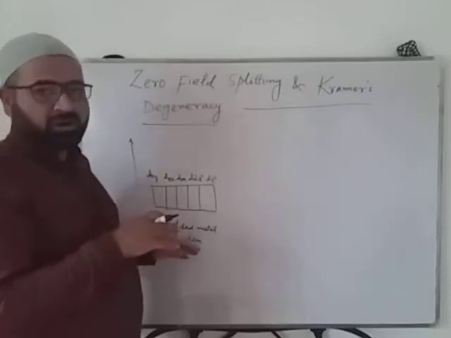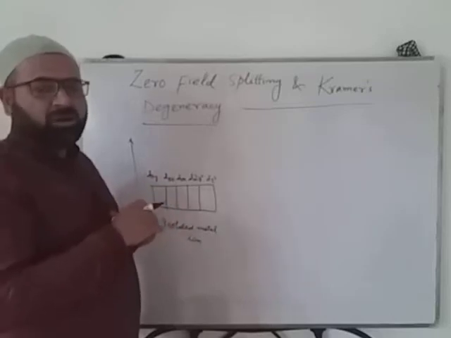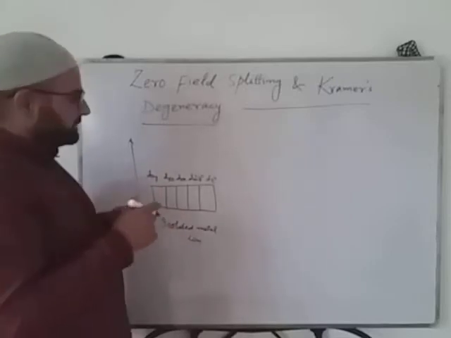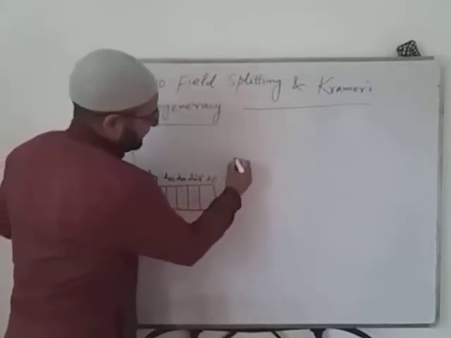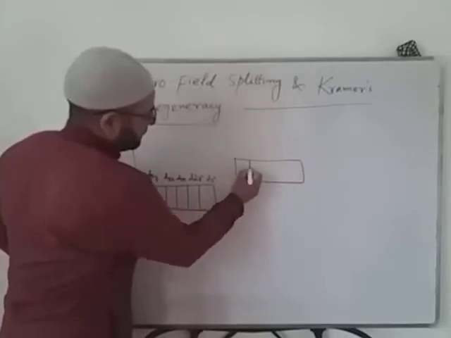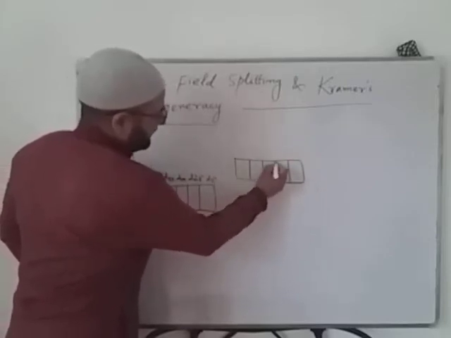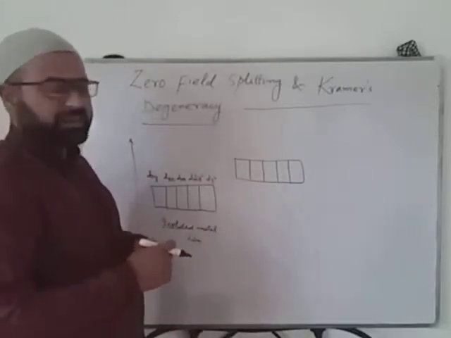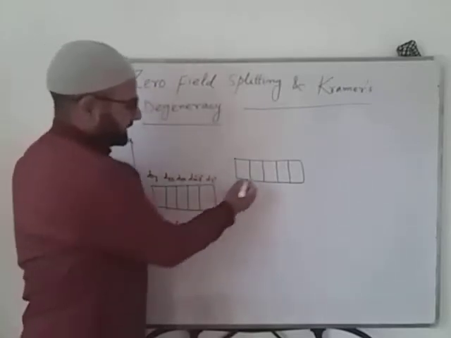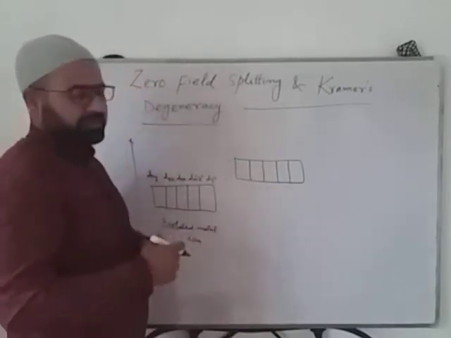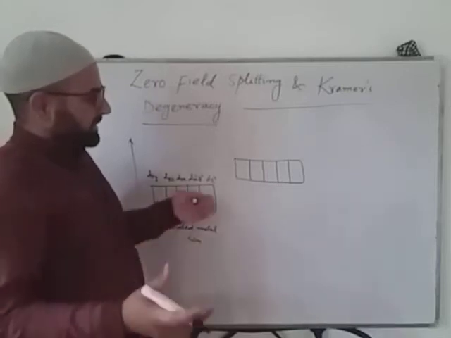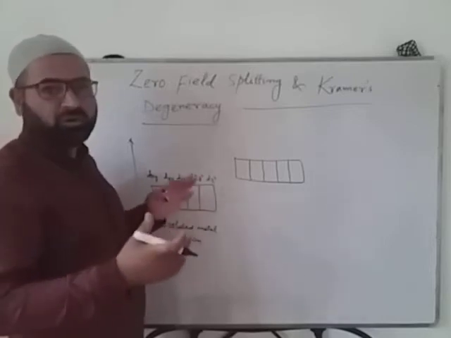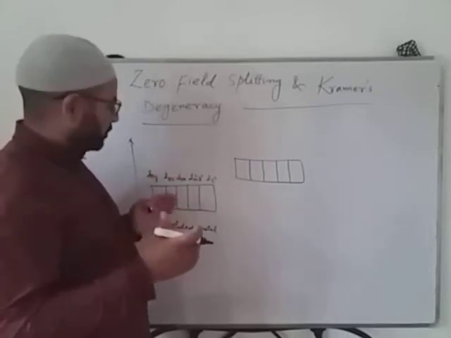around the metal ion or the d orbitals, then all the d orbitals will lift in energy to the same extent. As a result, what will happen? It will lift in energy, but all will lift equally. So in that case, it is again degenerate. The 5 d orbitals will be again degenerate, but with some increase in energy. All will increase in energy to the same extent, because the approaching ligands are imparting an interaction which is uniform with respect to all the d orbitals.